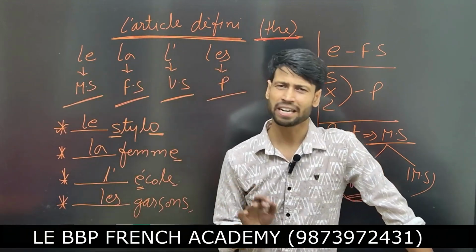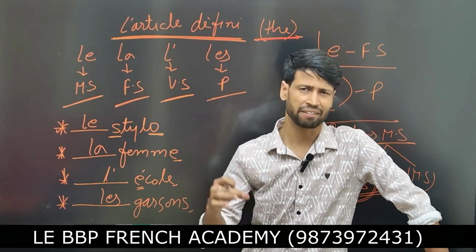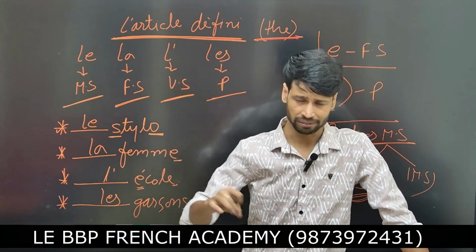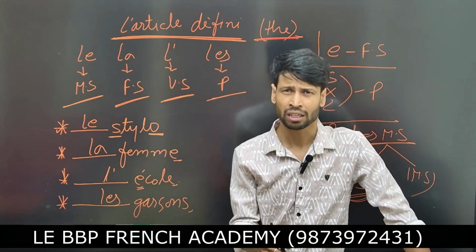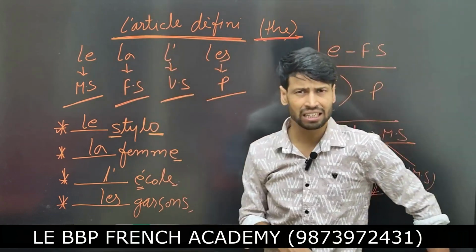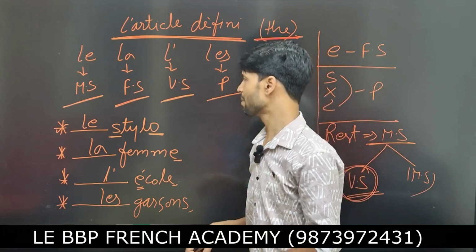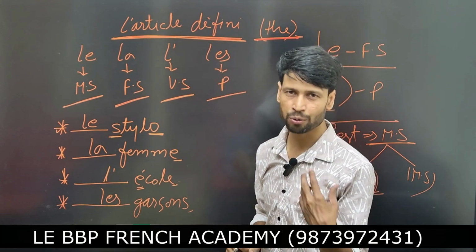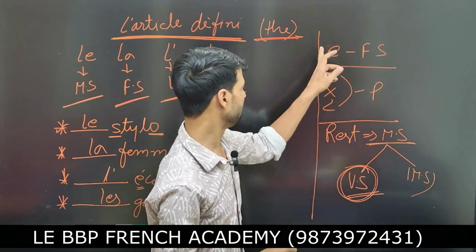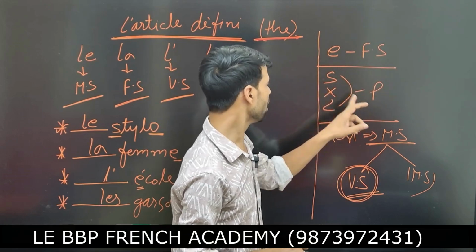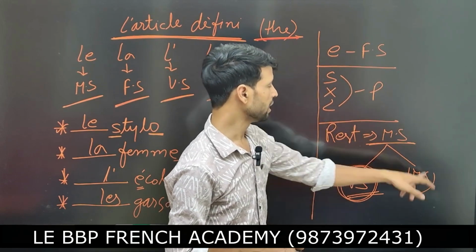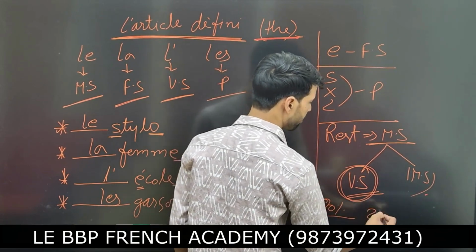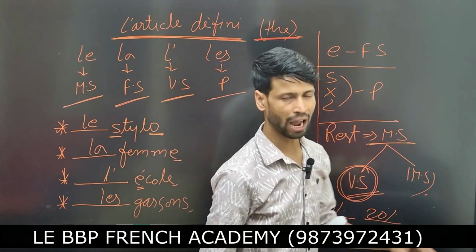L'article défini is very important for objects, because whenever you say "the" for the table, the chair, the man, the woman, whatever with "the", then you have to use l'article défini. And it is very simple: masculine singular, feminine singular, vowel singular, and plural. How could I recognize that? It's very simple: ending with e, feminine singular; s, x, z, plural. For the rest, first you check for a vowel, then you go to masculine singular. This works for about 80%, and 20% are exceptions, which you have to memorize.